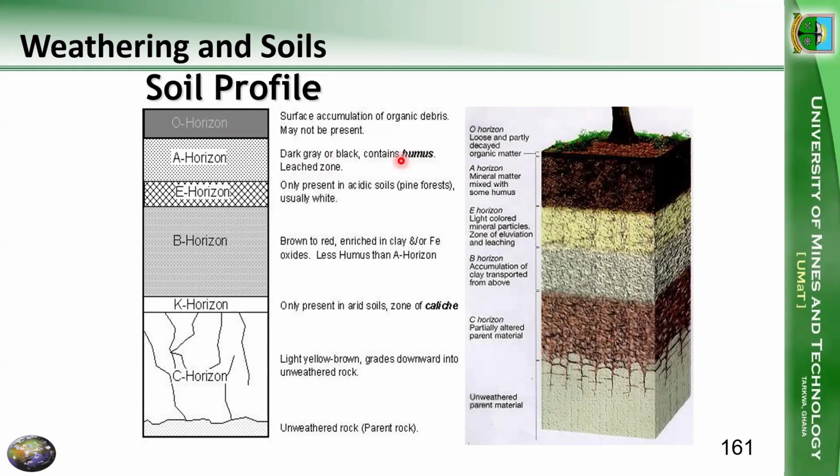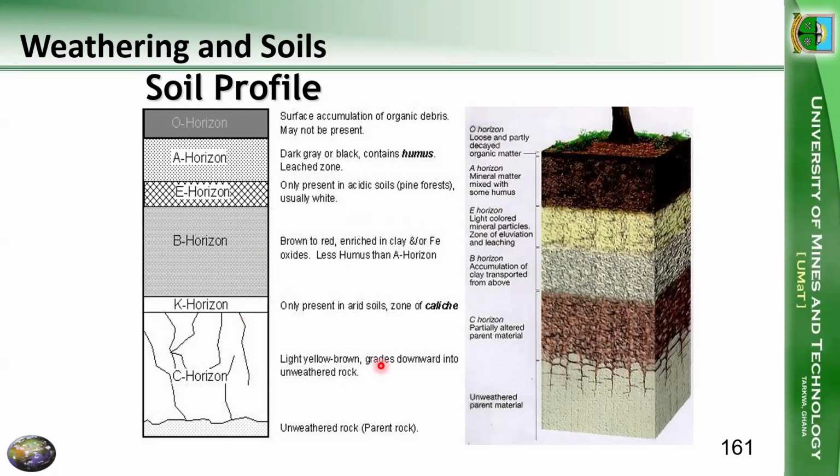Then we could also look at the E horizon, and this may only be present in some types of soils called acidic soils. Then we have the B horizon. So this is typically brown to red because it's enriched in clay minerals or iron. We know iron will give you a red color, brown to red coloration, right? Then in some dry soils, we have only in dry soils actually, the K horizon.